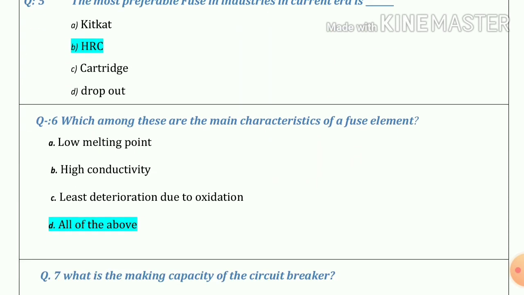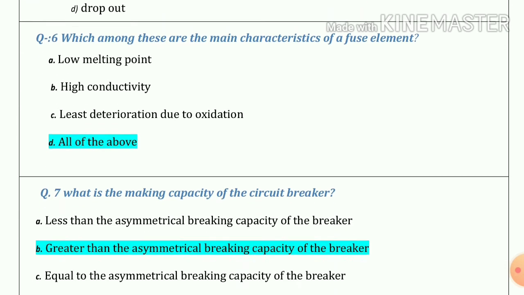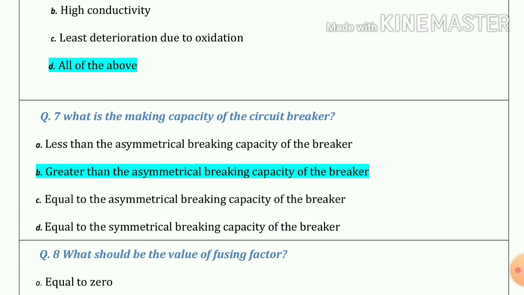Question number 6. Which among these are the main characteristics of a fuse element? So our answer is all of the above, that means low melting point, high conductivity and least deteriorations due to oxidation. Question number 7. What is the making capacity of the circuit breaker? So our answer is option B, greater than the asymmetrical breaking capacity of the breaker.